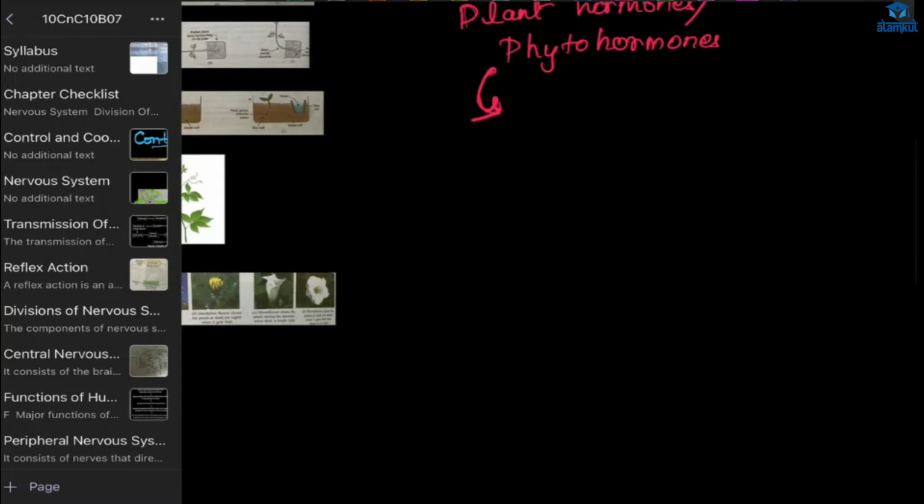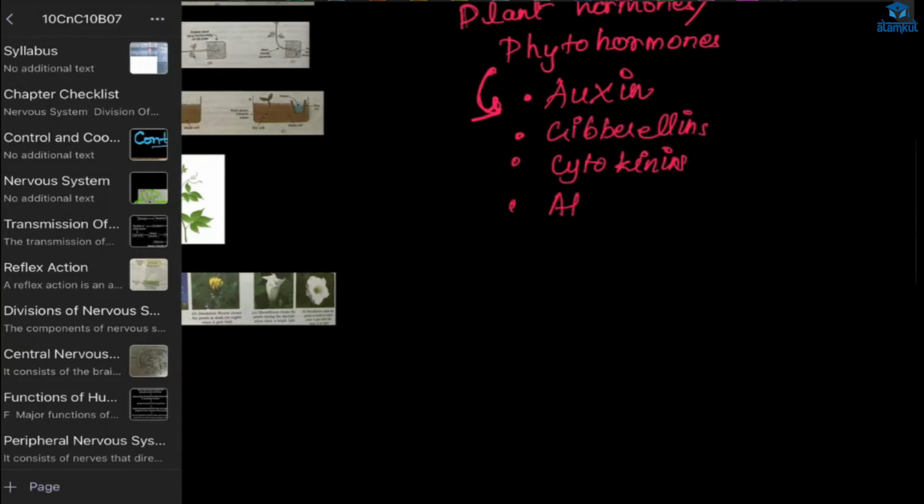Rudnil, you were telling, right? Yes, ma'am. Tell me. Auxin, then gibberellin, cytokinin, then abscisic acid. So these are the major types of plant hormones involved in the control and coordination of the plants. Now, what is the work of auxin?